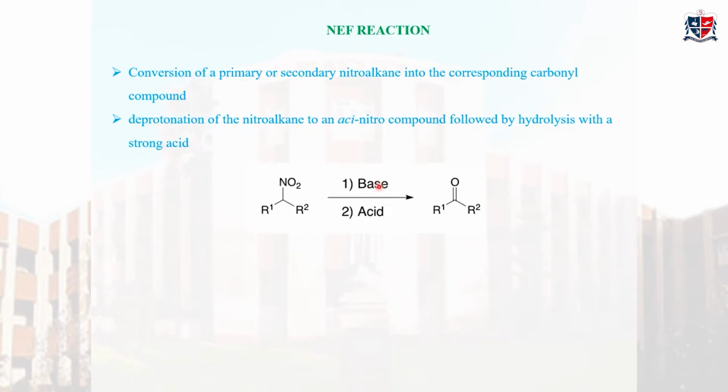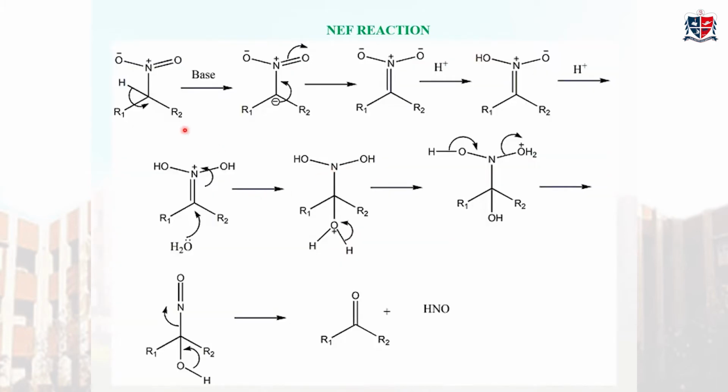The mechanism is very simple. You can see it here. You know from the previous slides that a nitroalkane having an alpha hydrogen atom is acidic. It can donate its alpha hydrogen atom very easily to leave a carbanion, because this carbanion is highly stabilized by resonance. See, this base can take this H plus easily to give this carbanion.